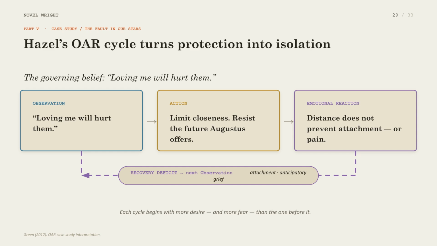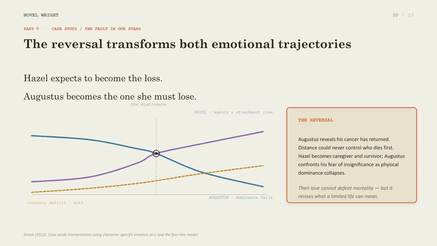Hazel's cycle turns protection into isolation. Her belief that loving her causes pain leads her to resist intimacy. Yet her natural attachments create a persistent recovery deficit. A decisive reversal transforms their emotional trajectories. When circumstances change, Hazel must move from fearing loss to experiencing it, ultimately finding new meaning in her limited life.